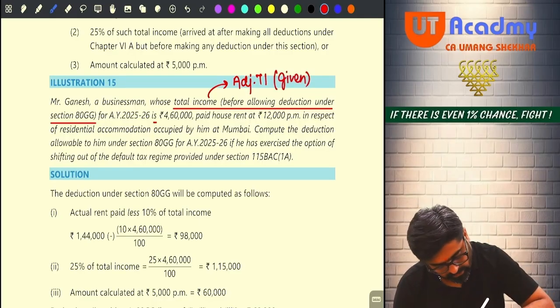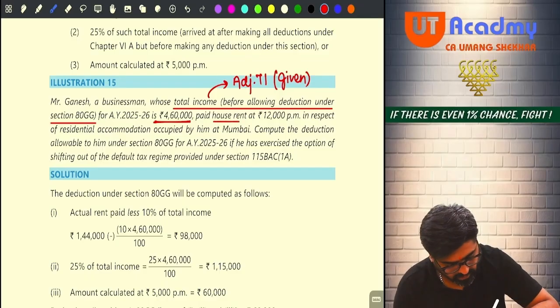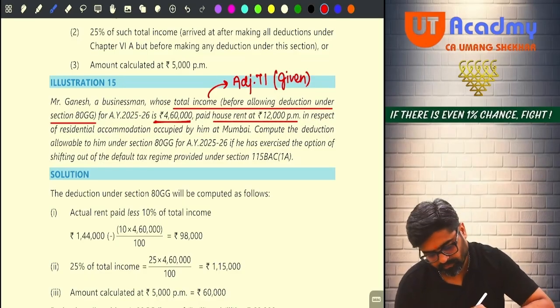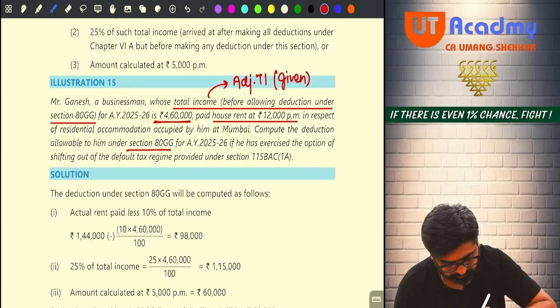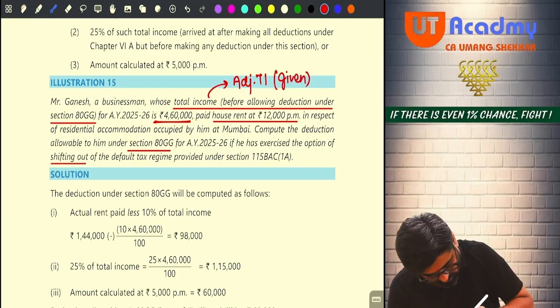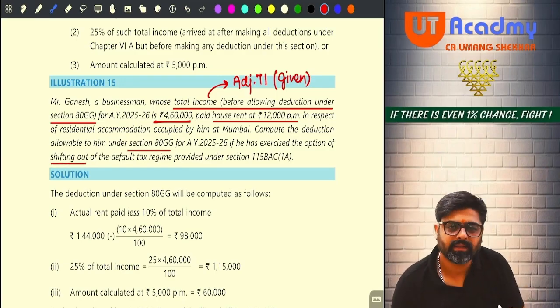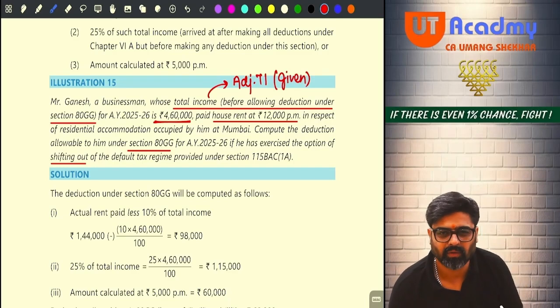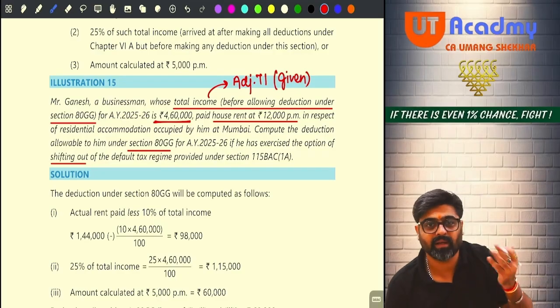Now 4,60,000 is your adjusted total income, and he is paying house rent of 12,000 per month in respect of residential accommodation occupied by him at Mumbai. Compute the deduction allowable to him under section 80GG if he has exercised the option of shifting out, meaning he is not following 115BAC. So, are you getting HRA income? Is the question mentioning that you are earning HRA income? No, you are not getting HRA income, but still you are paying rent, no?